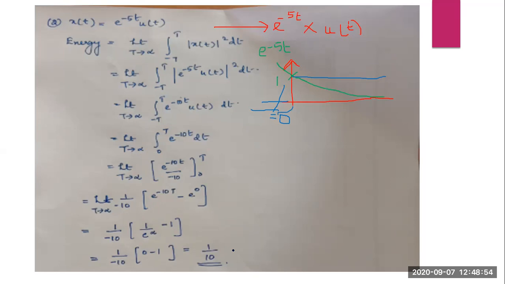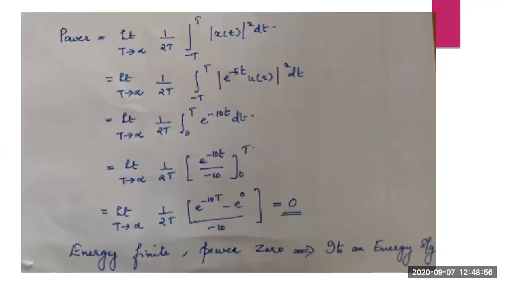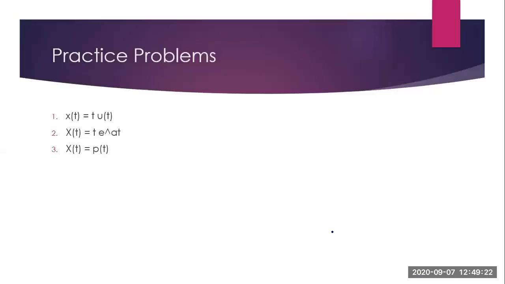Now energy finite means power has to be 0 for it to be an energy signal. Now you find power. Power will be equal to the limit t tends to infinity of 1 by 2t times the integral minus t to t of x of t whole square dt. Replace x of t with the signal e raised to minus 5t u of t. Take the integral, apply the limit, and you will get the value as 0. So here energy is finite, power is 0. Therefore it is an energy signal.